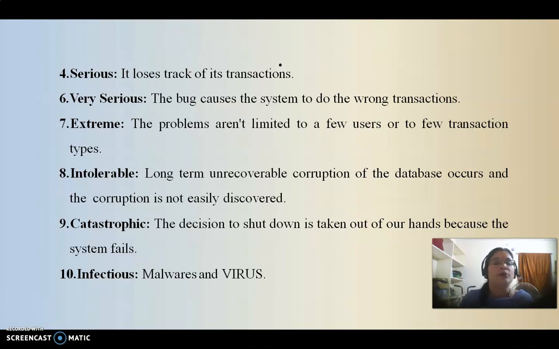Okay, catastrophic bugs. What is the meaning of catastrophic bugs? The system itself will be damaged and shut down, losing the data. So there is failure of the entire system, shutting itself down. All these situations are called catastrophic bugs. A very bad situation that is. So these bugs are called catastrophic bugs.